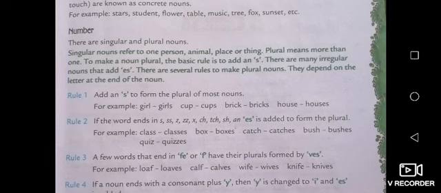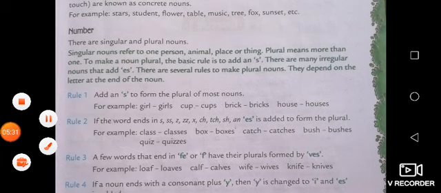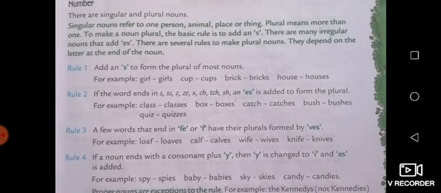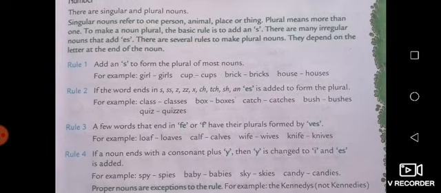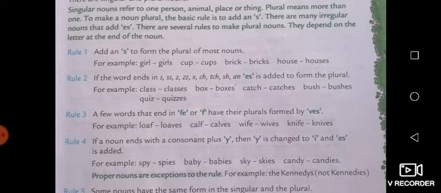Plural means when something is more than one. To make a noun plural, the basic rule is to add s. There are many irregular nouns that add es. So here are some rules by which we can transform the singular noun into the plural noun. The first rule is add s to form the plural of most nouns.